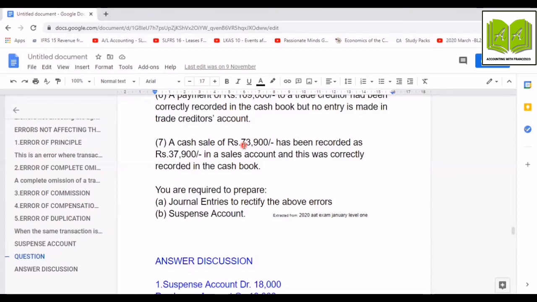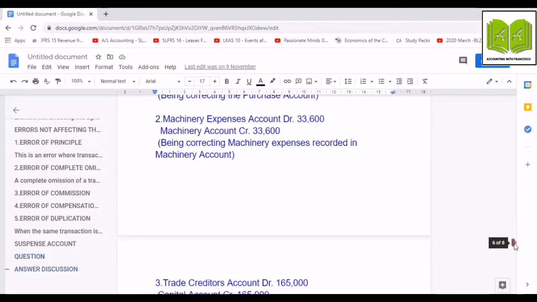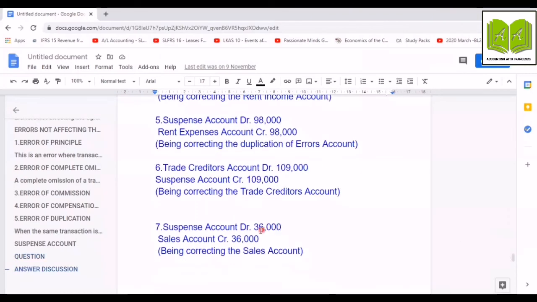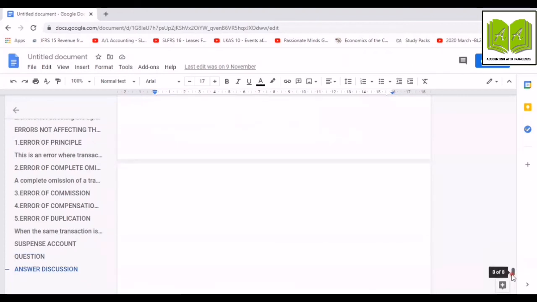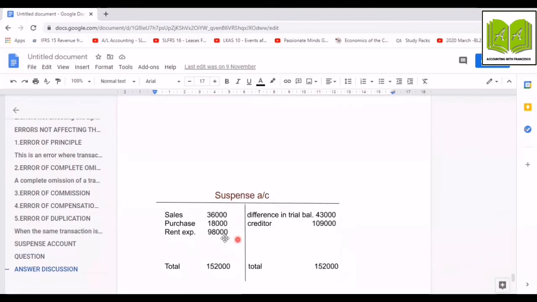Now I told you if there is a credit entry, obviously there must be a debit entry also. So we are going to debit it to a temporary account called suspense account by rupees 36,000. So this is the way to write the entry. Suspense account debit 36,000, sales account credit 36,000. And here we are going to record it in the suspense account 36,000.